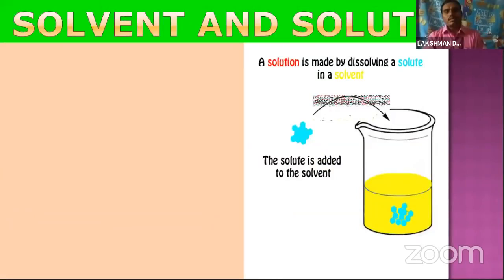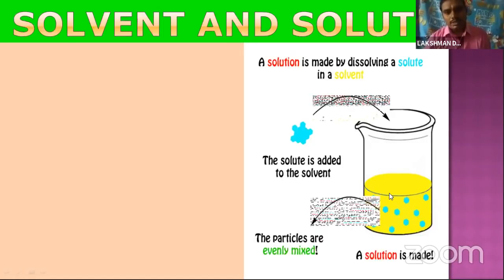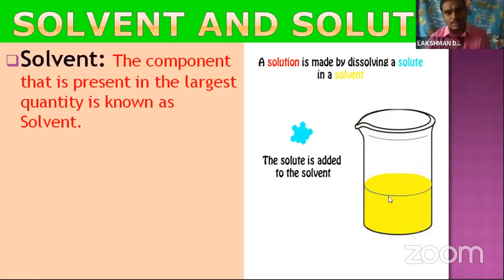So what is the solvent? What is the solute? Before we can prepare a solution, a solution is made by dissolving a solute in a solvent. You can observe the beaker here. In this beaker, a colored solution is there. The colored liquid is in a larger percentage, and the blue color here is the solute, which is in a very small percentage.